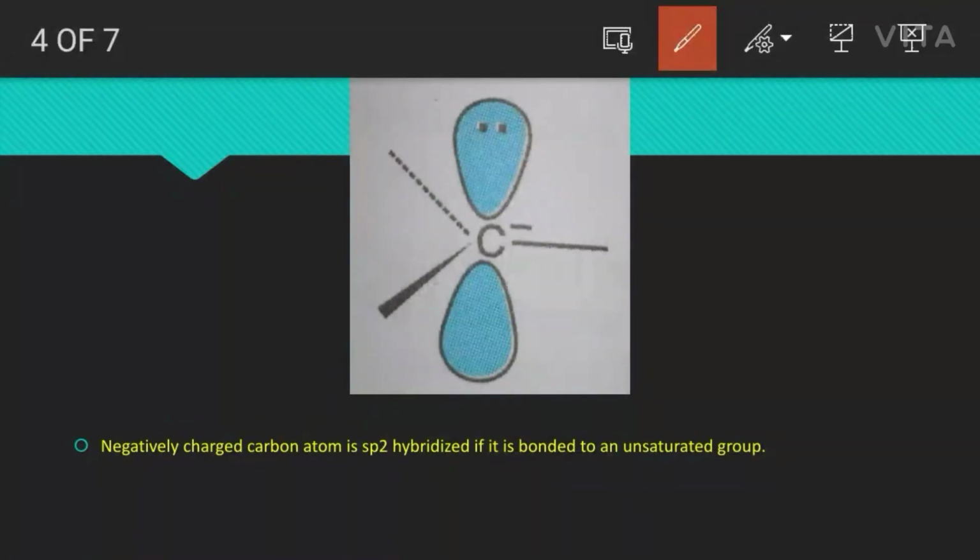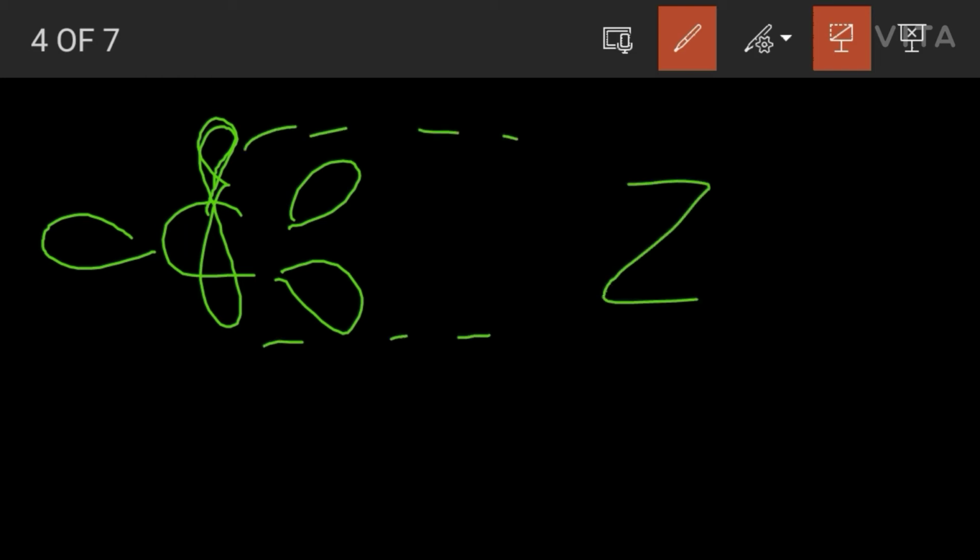This is the structure of carbon ion in sp2 hybridization. In sp2 hybridization, what happens? There are three sp2 hybridized orbitals and one unhybridized pz orbital on the carbon atom. Here, what happens? This p orbital forms a pi bond with the p orbital of the adjacent atom or molecule.